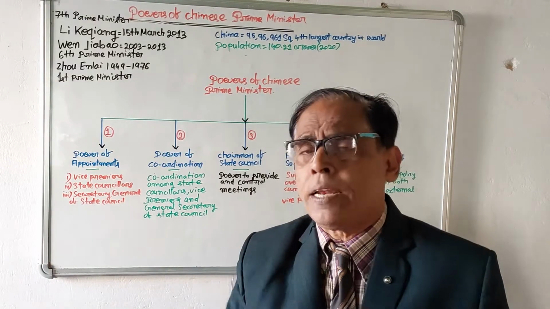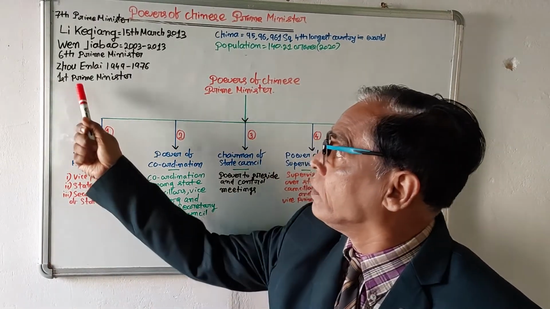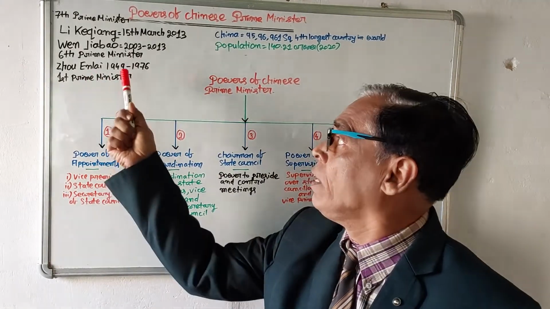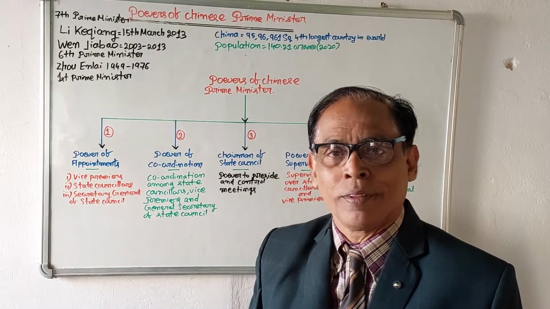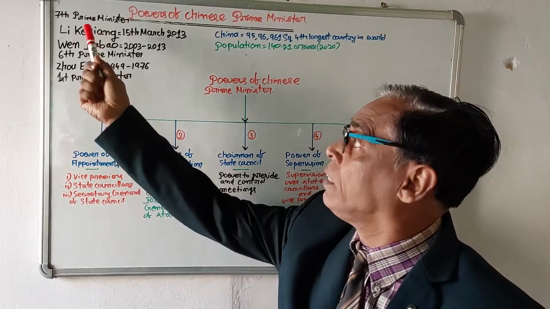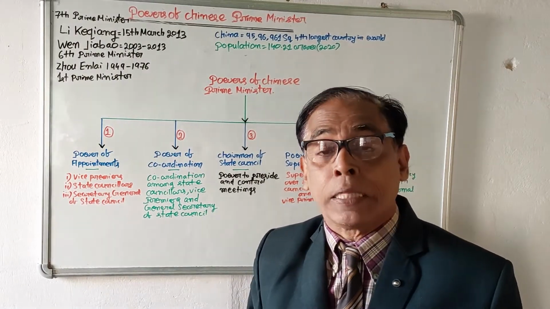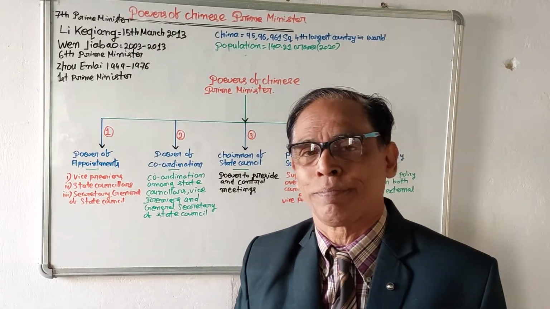In China, the first prime minister was Zhou Enlai. He continued from 1949 to 1976. Now the prime minister is Li Keqiang. He was appointed the prime minister on 15th March 2013.